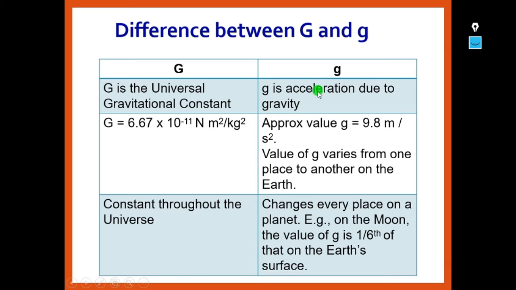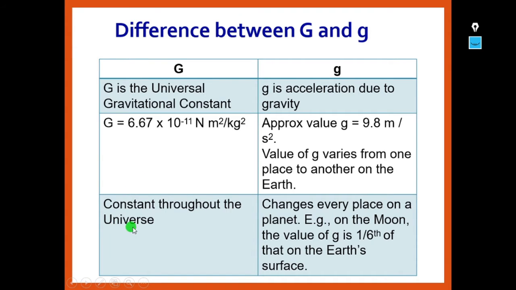And normally the approximate value of small g, that is acceleration due to gravity, is 9.8 meters per second square. And mind my words, the value of g varies from one place to another on the earth. So this g varies from one place to another, whereas this capital G remains constant, so that's why it is called the universal gravitational constant.